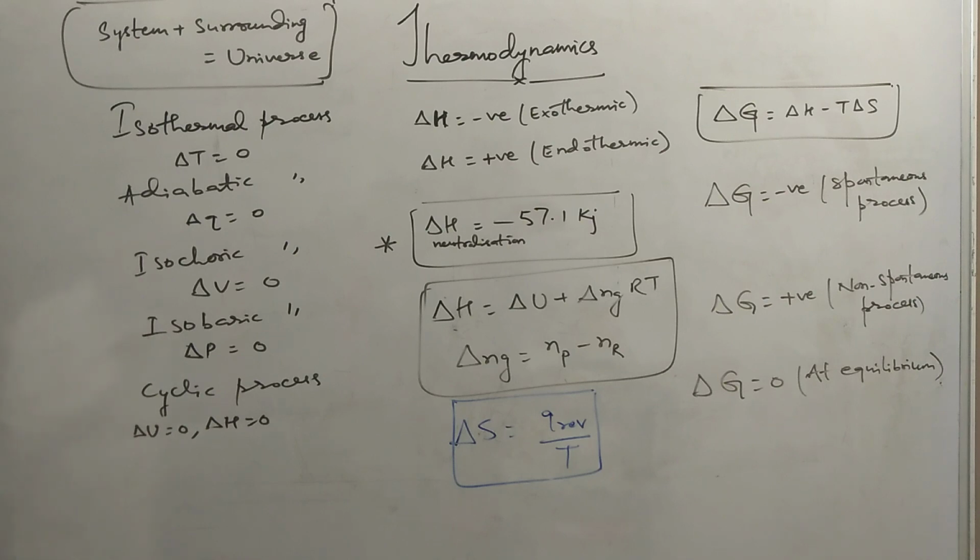So that is also one of the important points. You can have a relationship between Gibbs energy and EMF also, that is delta G equal to minus nF E cell standard. So all these equations you have to keep in mind.